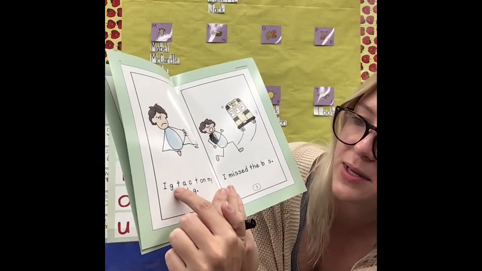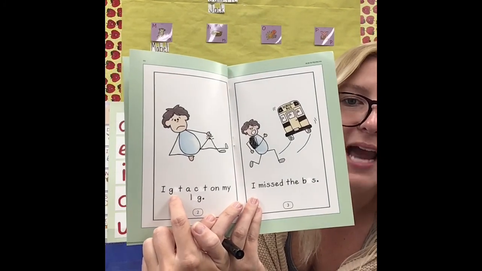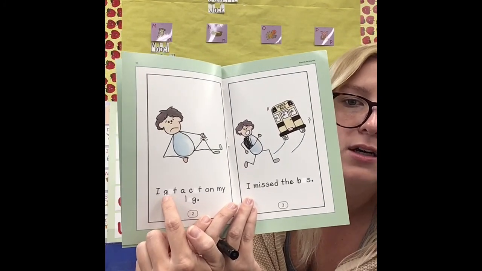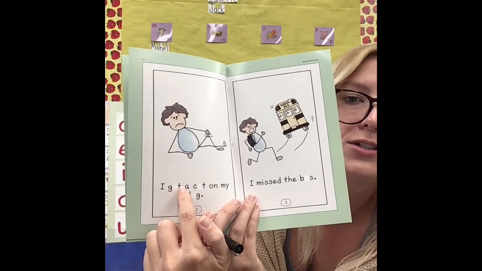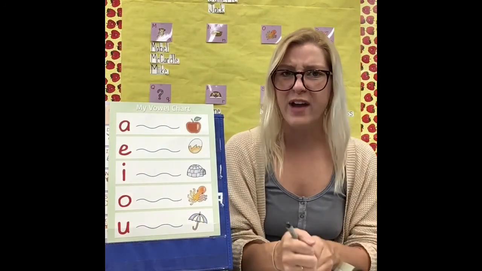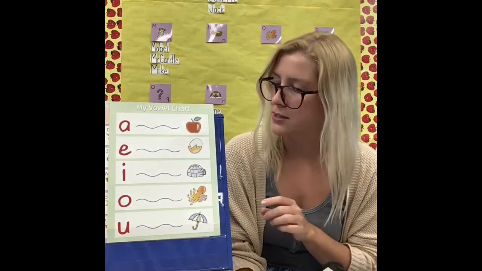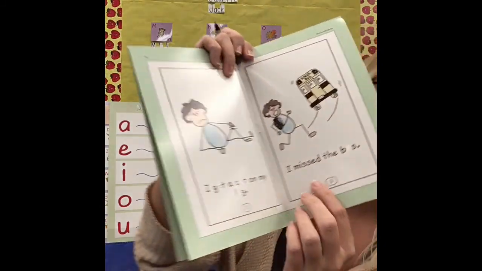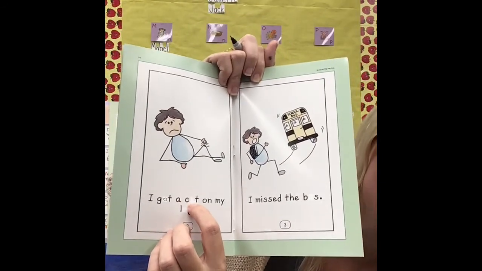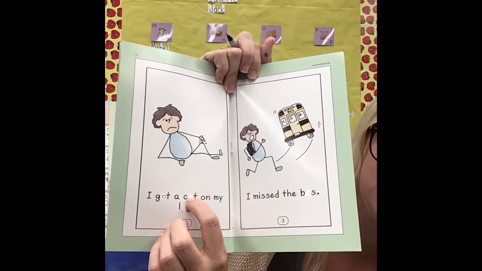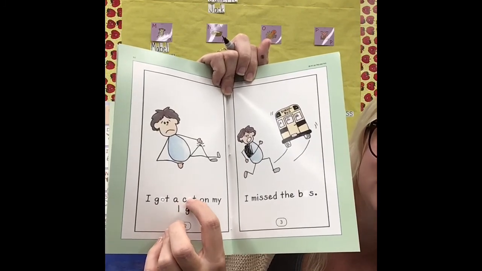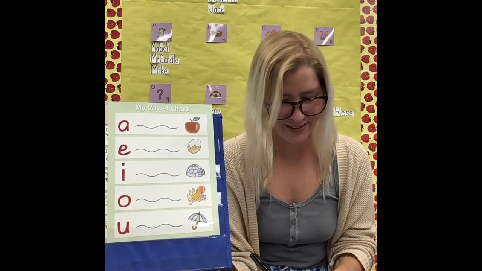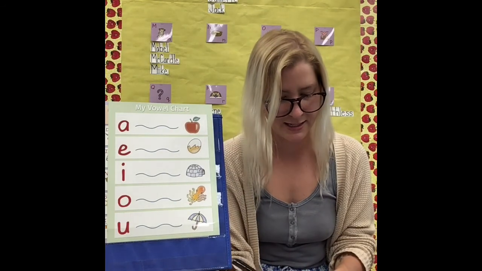This is supposed to be the word got. What sound do you hear in the middle of got? G-ah-t. I hear ah. Which vowel says ah, like octopus? O says ah, like octopus. This word is supposed to say cat, but it's missing the vowel. What sound do you hear in the middle of k-ah-t? I hear ah. Which vowel says ah? A says ah, like apple. I'm going to add the A to that word.